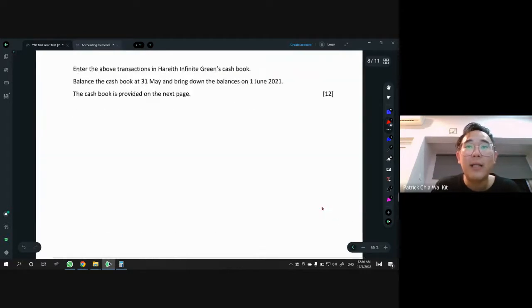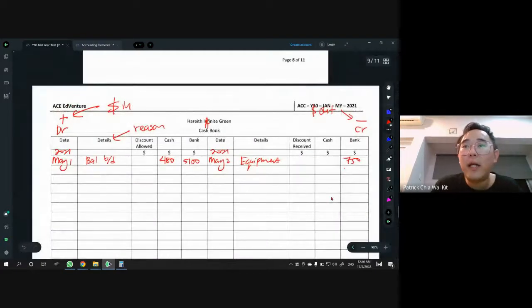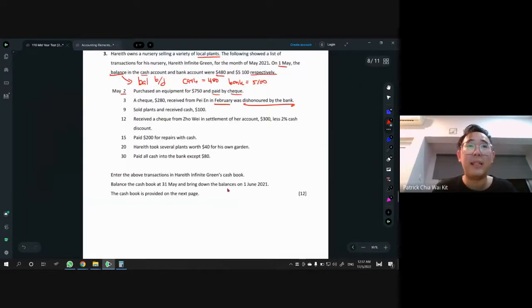So 280, money out on the right-hand side. Write 280 in the bank column. And details, this is very important, because if you put the wrong details, you don't get the marks. To get marks for a dishonored check, there are two things you need to write: the name and also the words dishonored check. Which one comes first doesn't matter, or which one you bracket, but you must have both. In this case, whose check was dishonored? Payan.